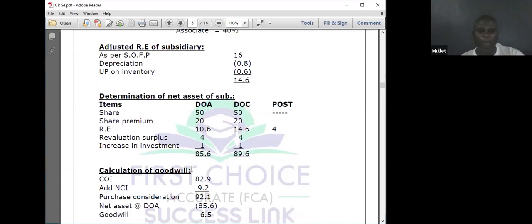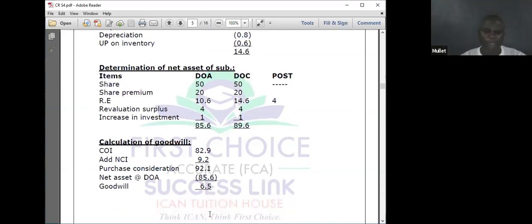85.6. Then cost of investment is 2.9, which is made up of deferred consideration and cash payments. One has not been recorded, one has been recorded, which shall be treated. Add NCI, NCI is at fair value 9.2, so 9.21. We now less the net assets at date of acquisition 85.6, which gives me goodwill of 6.5 to be reported. And the question says there was no impairment. In case there is impairment, it is going to be shared between the parent and who? And NCI. Then we have gotten that.